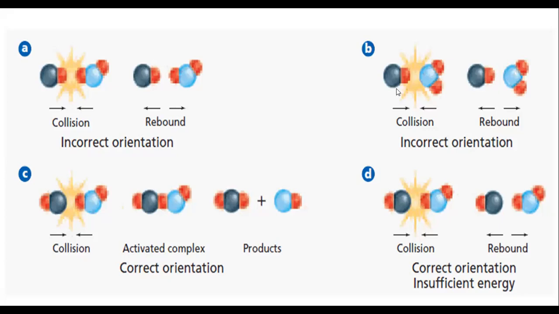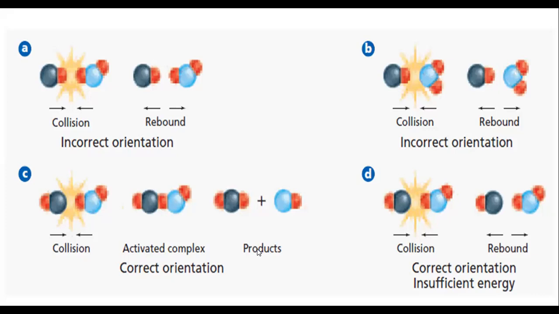So all these A, B, and D are not going to fall within the effective collision, but here only the C is the option where there is the effective collision. That means correct orientation and the sufficient energy are leading to convert the reactant to the product. So this I have explained over here. This is the collision theory, and this is the reason behind all these factors affecting the rate of the reaction. And now I'm going to use this knowledge to apply on the rest of the factors.